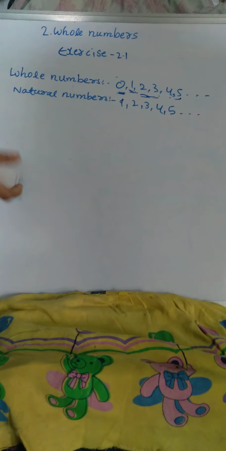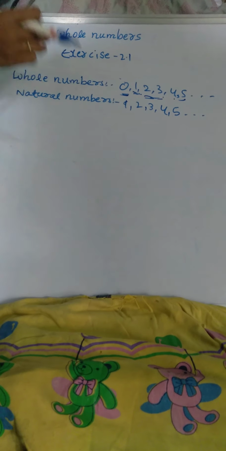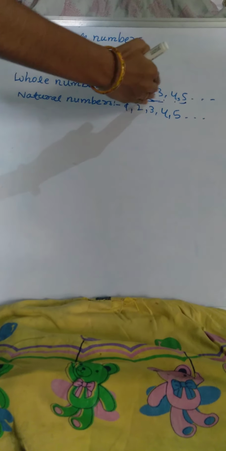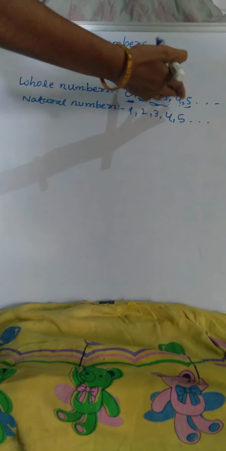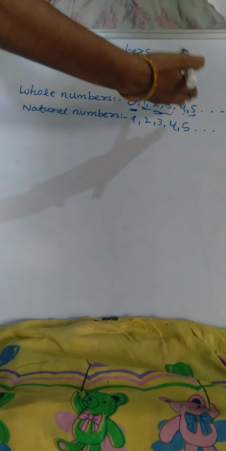More than 0, 1 is greater. More than 1, 2 is greater. More than 2, 3 is greater. More than 3, 4 is greater. More than 4, 5 is greater, and so on. So the numbers on the right side are greater. That is true. So the fourth statement is also true.